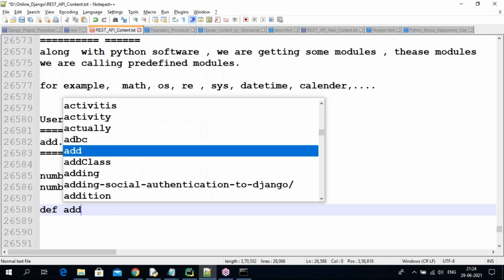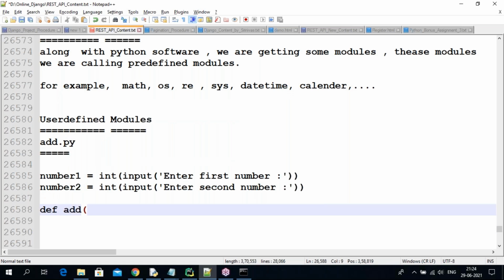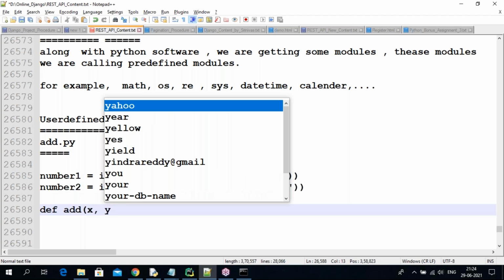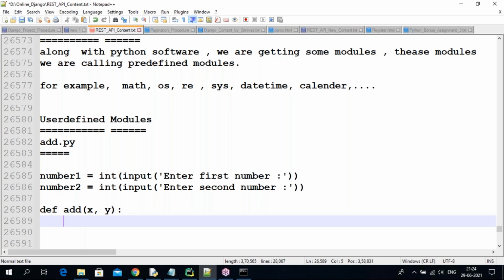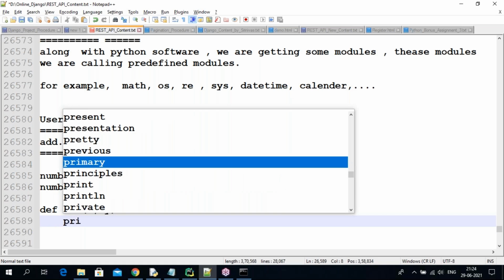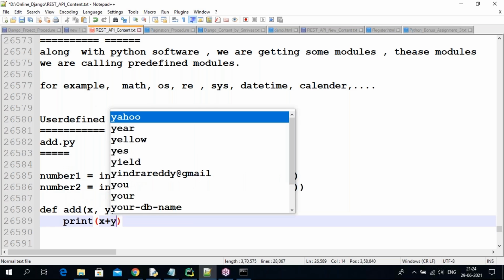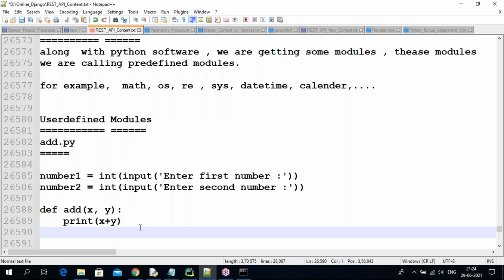So an addition function, guys. add(x, y), something you are writing. Now here you are going to print x plus y. This is my method, guys.